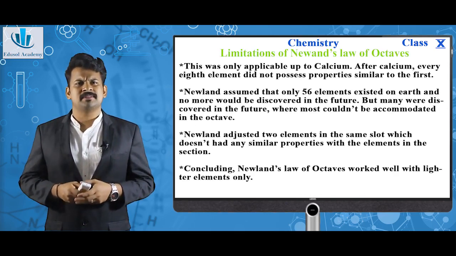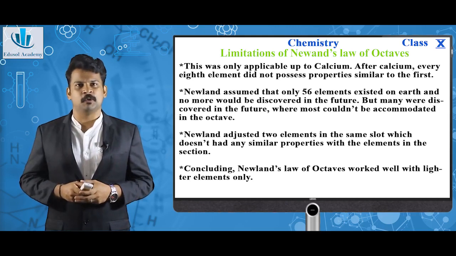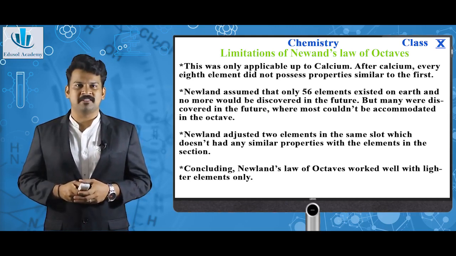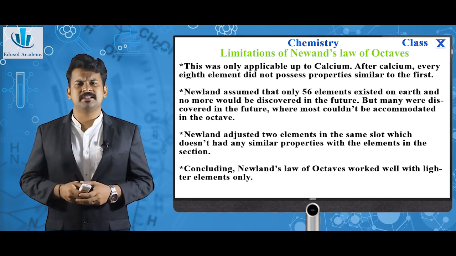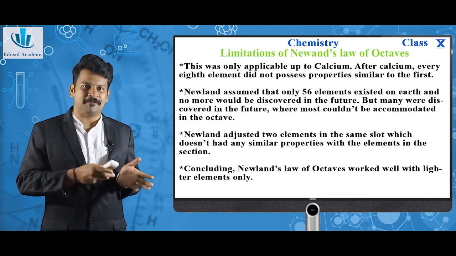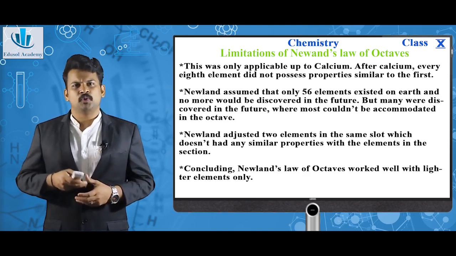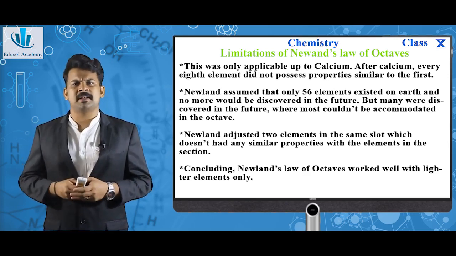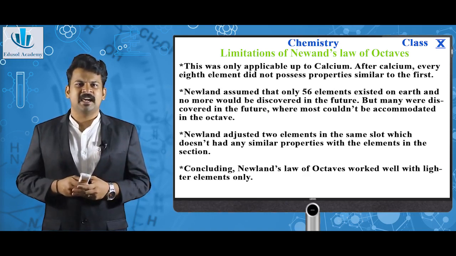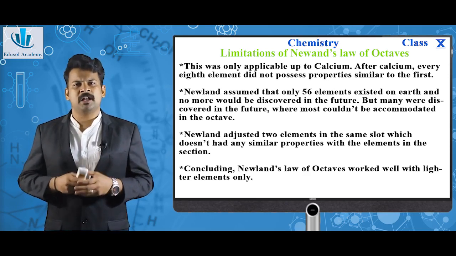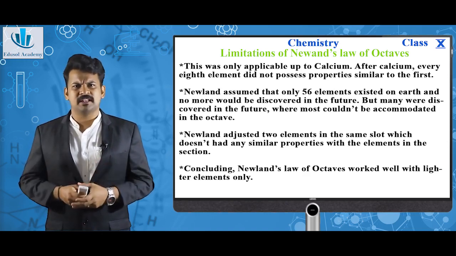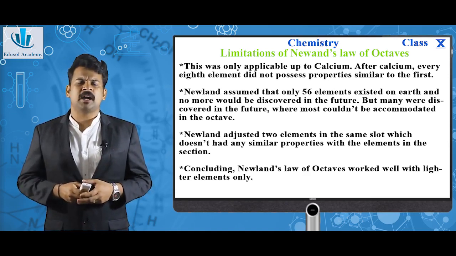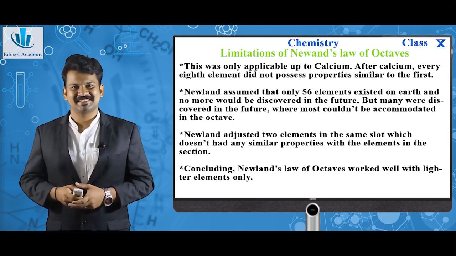But there were also certain limitations with Newland's law. The first one was, it was only applicable up to calcium. After calcium, every eighth element didn't possess any properties similar to that of the first. Newland assumed that only 56 elements existed on Earth, and he just thought that no more elements would be discovered in the future. But many were discovered in the future which couldn't be accommodated in the octaves.